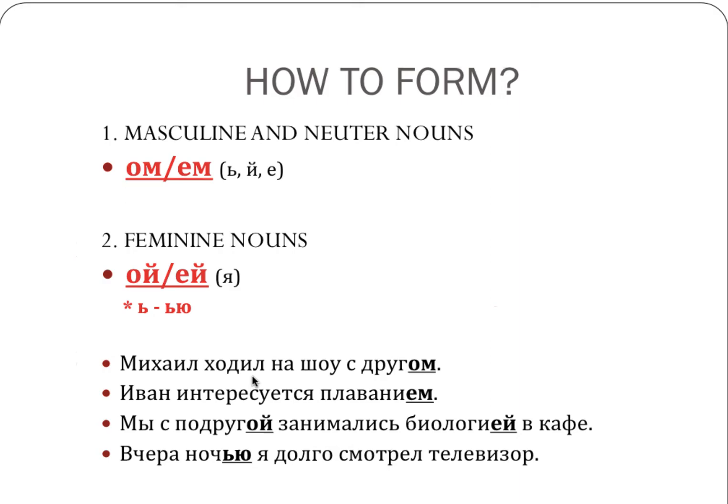To help you with these sentences: Michael went to a show with his friend, or with a friend, and Ivan is interested in swimming. Again, in English, you would say my friend, and this means female friend, as you remember. My friend and I studied biology at a cafe. We engaged in biology. We studied biology. And last night, I watched TV for a long time.